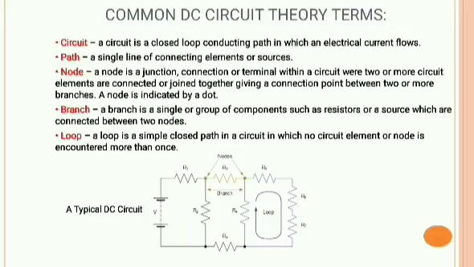Branch, a branch is a single or group of components such as resistors or a source which are connected between two nodes. Loop, a loop is a simple closed path in a circuit in which no circuit element or node is encountered more than once. This is a diagram of a typical DC circuit.